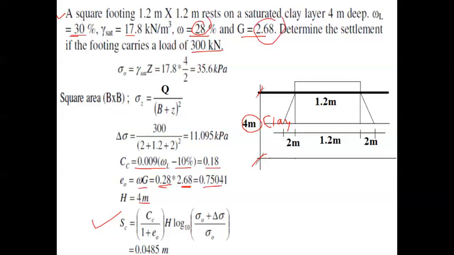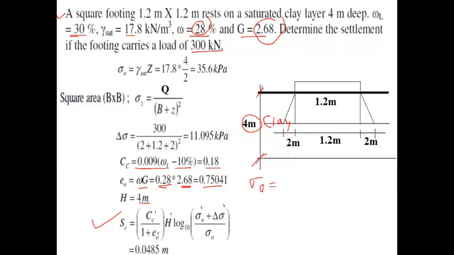That is the initial voids ratio, e naught value, right? So here we have calculated Cc as well as e naught, and we have taken the H value also. The next job is to get the value of sigma naught as well as delta sigma, right? Sigma naught value, as I said, is the surcharge pressure or overburden pressure of the soil.